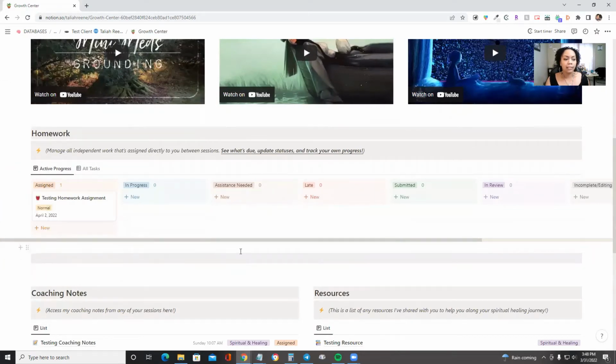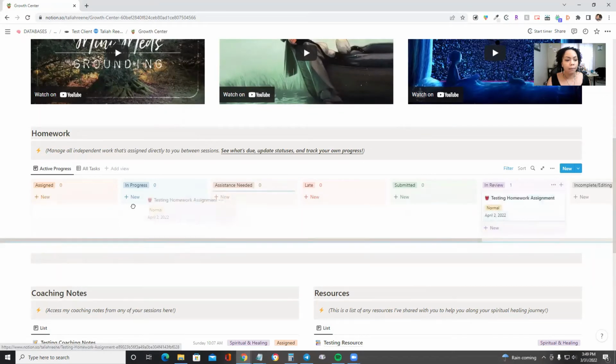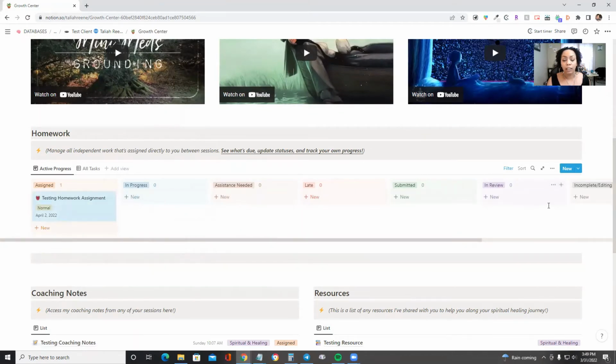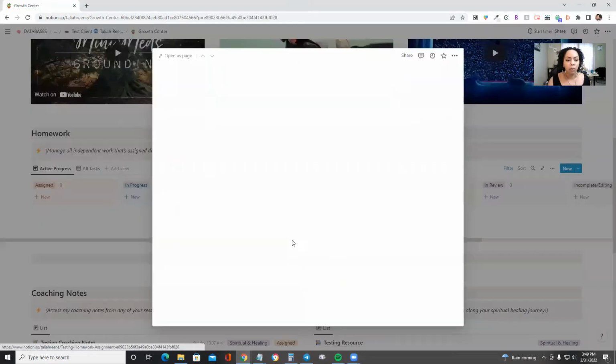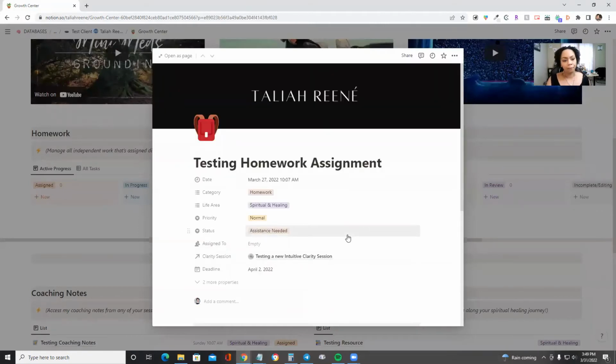So this is any assignments that I have sent to you, anything that you're working on between our sessions. You get to see what's due, you get to update the statuses and track your own progress. So from the outside here, you can move from one space to the next. And you can see where things are when they're actually with me versus when they're with you. Anything that you need help on, you can just move over here to the assistance needed section. That will flag me, and then I can help you on that assignment or on that task.